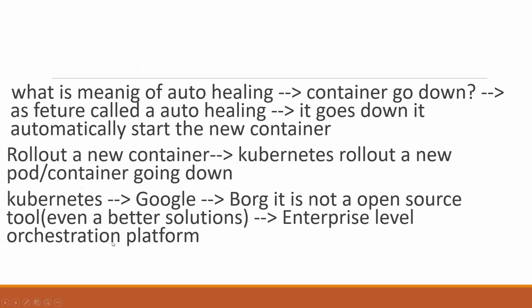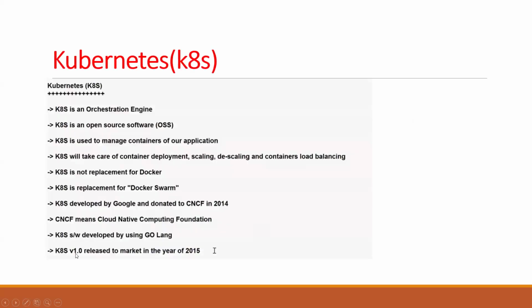Kubernetes was developed by Google, originally from Borg. It is an enterprise-level orchestration platform. Kubernetes is a container orchestration engine, and it will manage the containers. Kubernetes is open source software used to manage the containers of our application. It takes care of container deployment, scaling, descaling, and container load balancing.